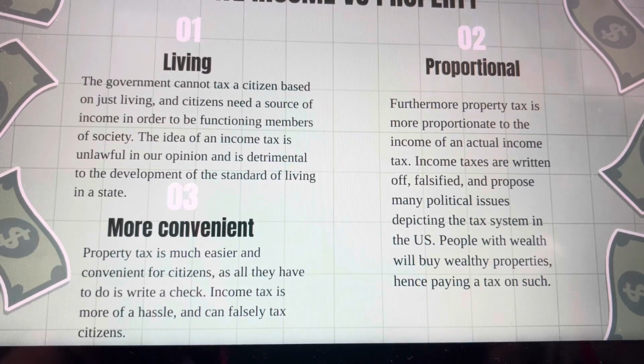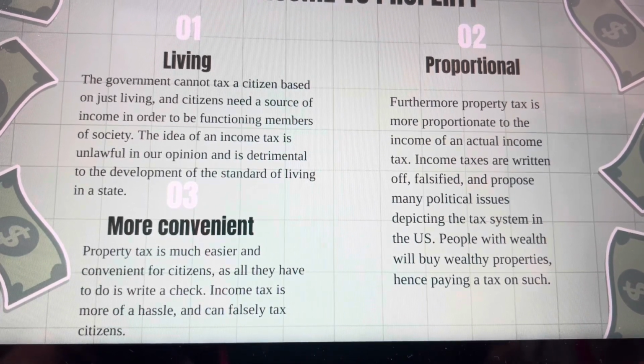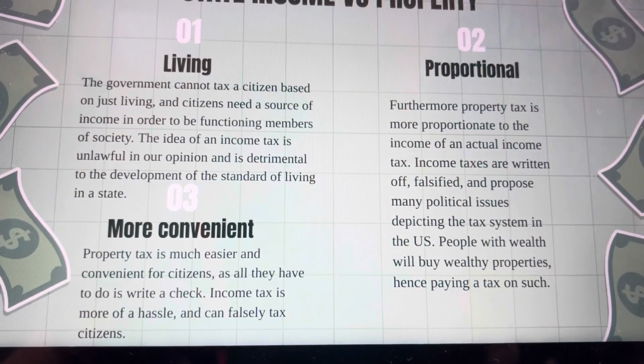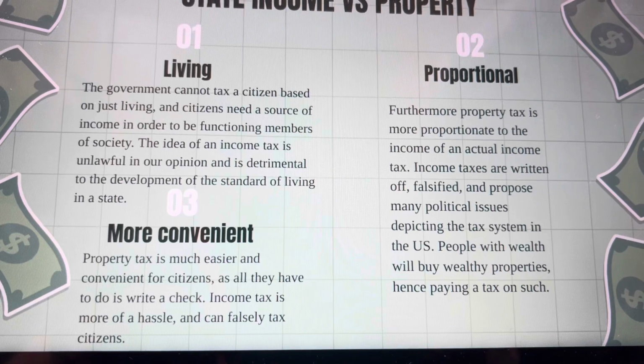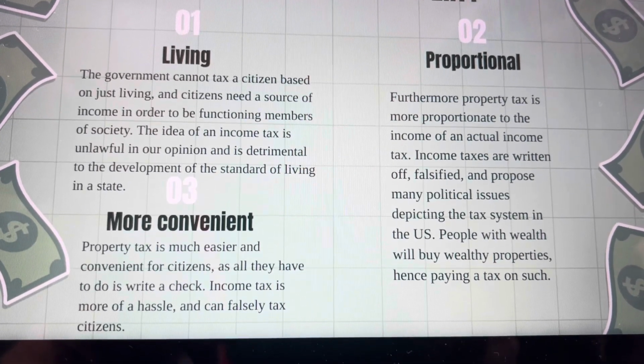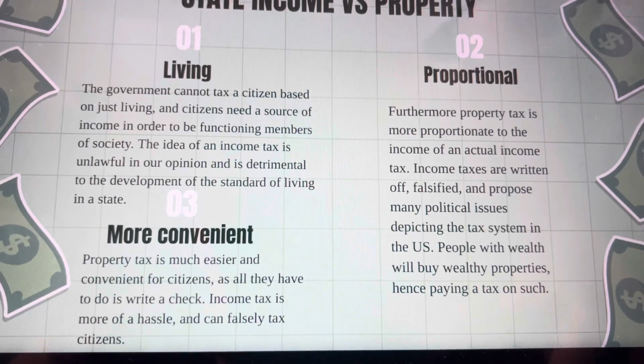Secondly, property tax is more proportionate to the income compared to the actual income tax. Income taxes are written off, falsified, and pose many political issues depicting the tax system in the U.S. People with wealth will buy wealthy properties, hence paying a tax on such. Lastly, it's more convenient. Property tax is much easier and more convenient for citizens, for all they have to do is just write a check. Income tax, however, is more of a hassle, and it also can falsely tax citizens.